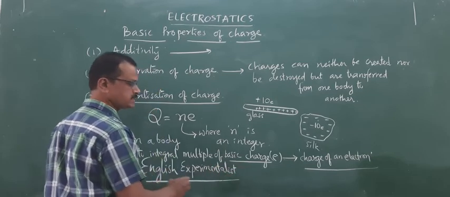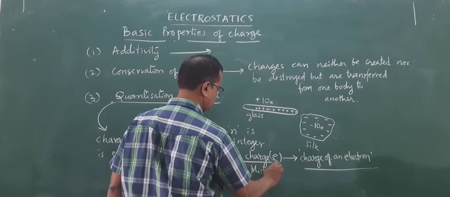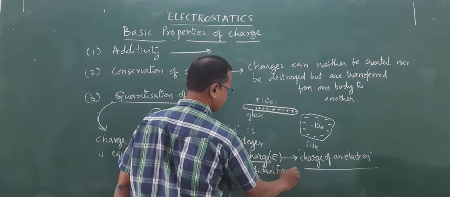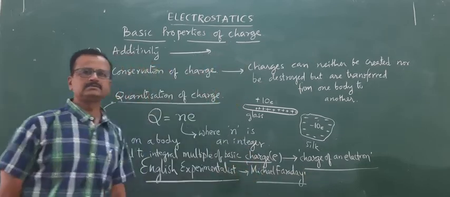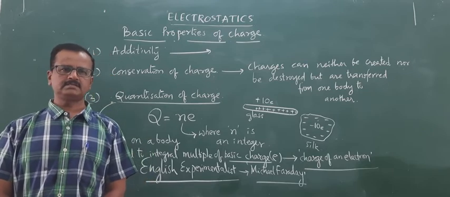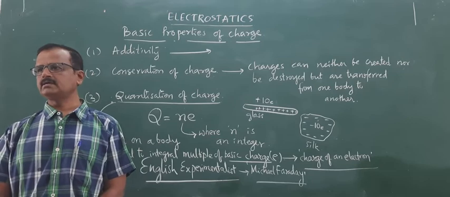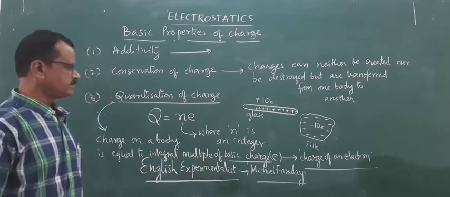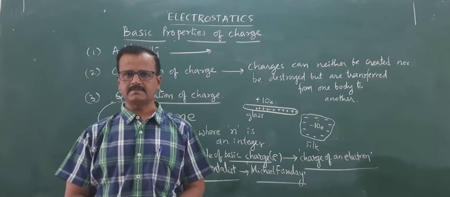English experimentalist Michael Faraday explained about quantization of charge. Charge will always be a whole multiple of the basic charge. It cannot be a fraction of a charge. So this was first explained by Michael Faraday. You are learning in chemistry Faraday's laws of electrolysis.